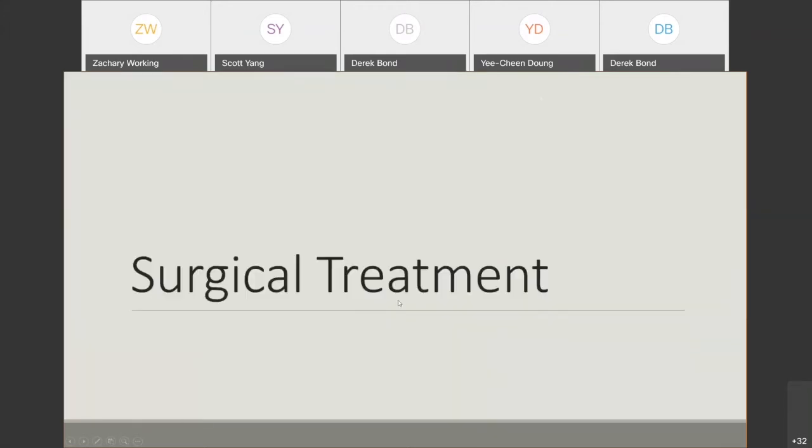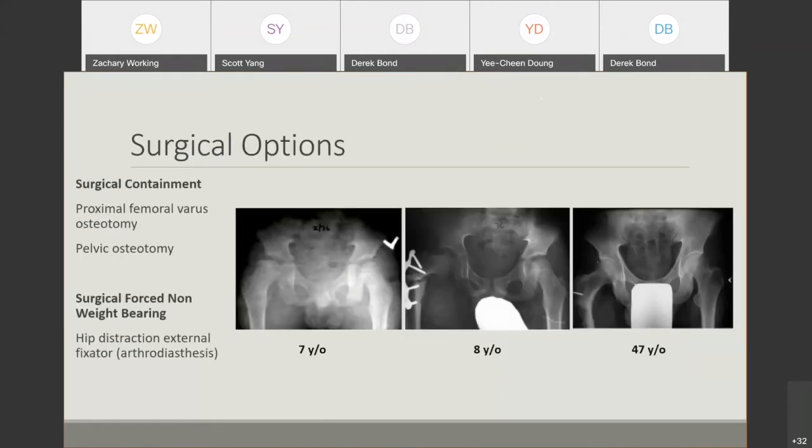So again, our theory is how do we contain the hip to prevent edge loading or deformation, and how do we prevent deformity of the hip with weight bearing? So there's only several strategies we can do. To contain the hip, you can do a proximal femoral varus osteotomy, or you can do some sort of pelvic osteotomy, whether that be a Salter or triple innominate osteotomy to cover the acetabulum.